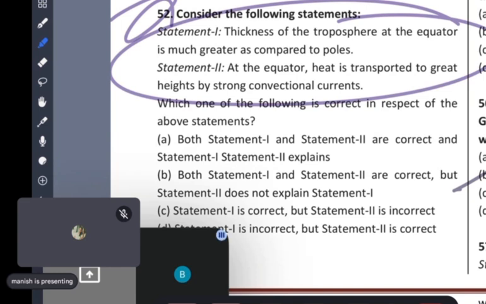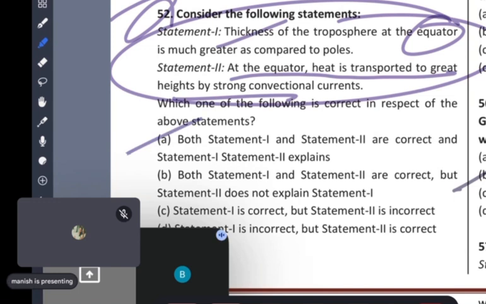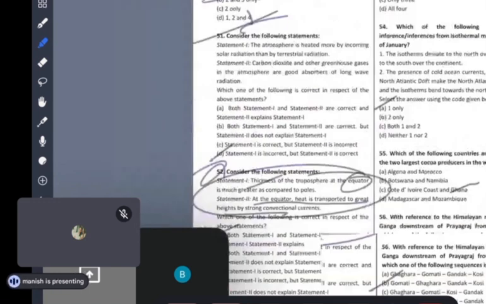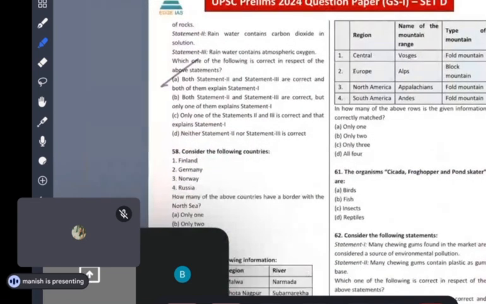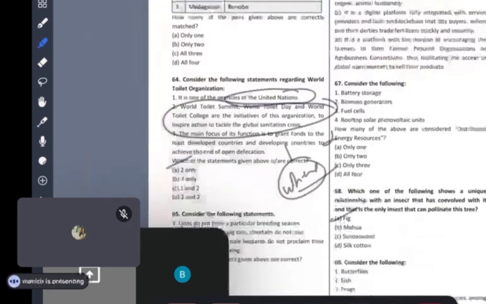See, troposphere thickness is more at the equator than the poles because of the heat. In the equator there's more heat, so more wind will go upside. So it's right. And at the equator, heat is transported to great heights by strong convection currents. That's yes. So this is what I'm saying. Like, guys, some questions are very easy basically. We have to just focus.